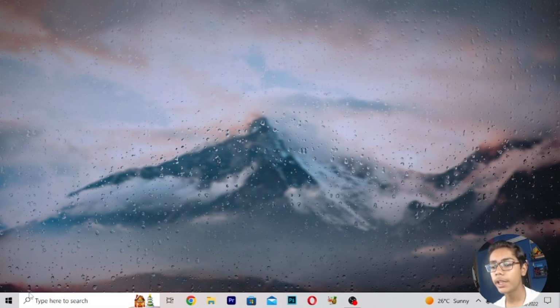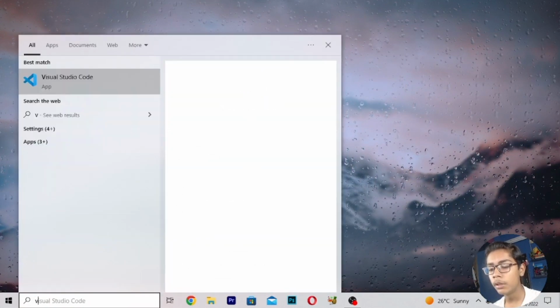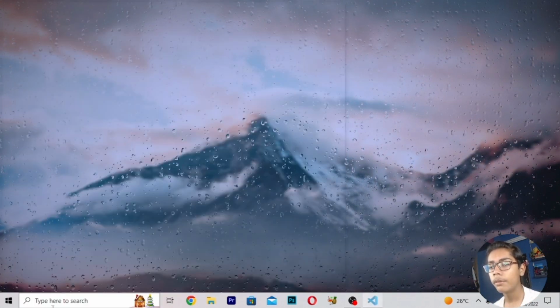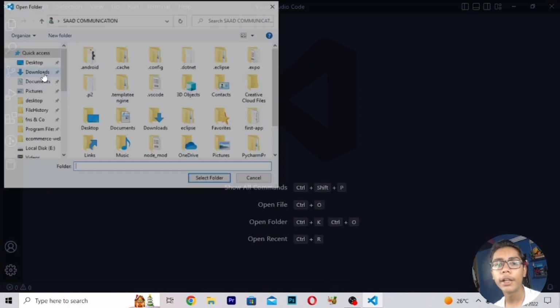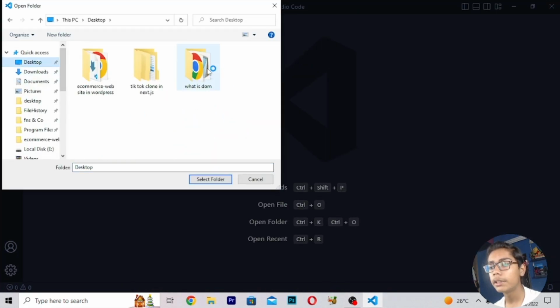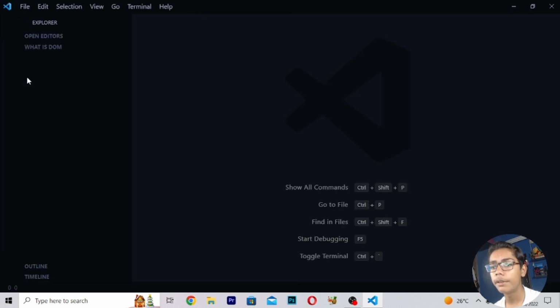For building this project, here I will be opening my VS Code. You can see I've opened this. Now when you open VS Code, I will be directly opening my folder from my desktop. I have created the folder, you can see there it is, the folder named what is DOM. Here I will be opening this.